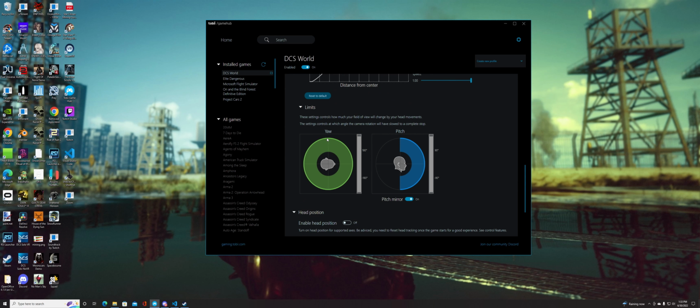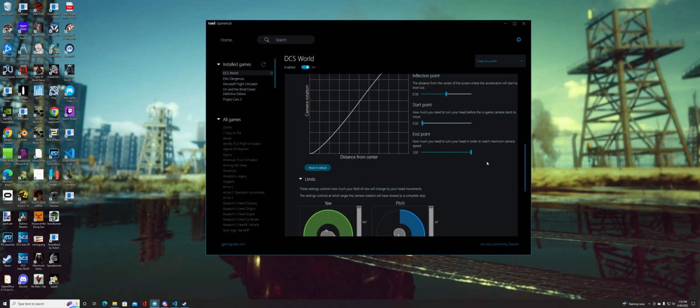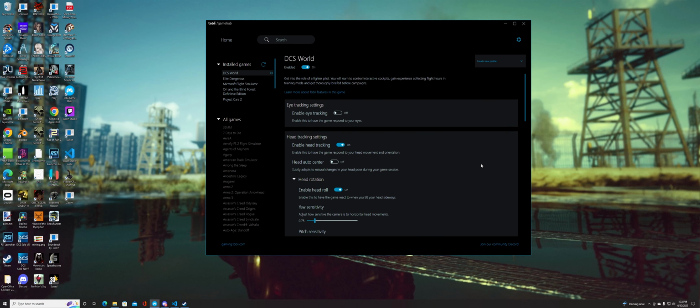So this is most important. One of the most important things is the yaw. You want to be able to turn your head around so you can see around your complete cockpit. And it's feeling really, really good now. This is the most happy I've been with Tobii. And the key really was, sadly, I turned this off.